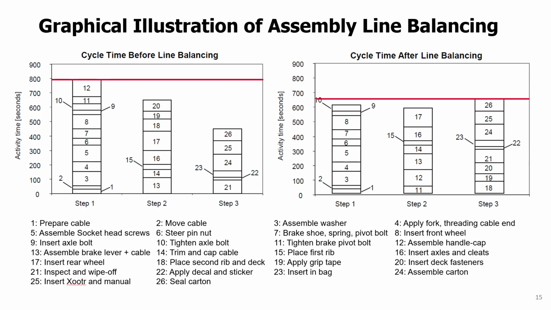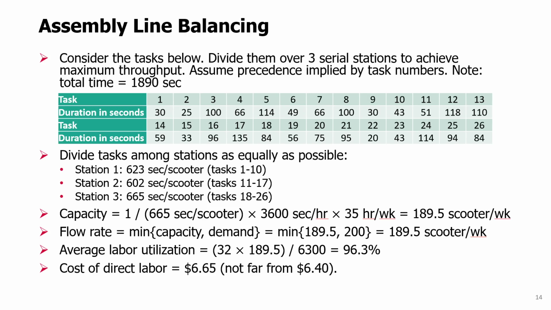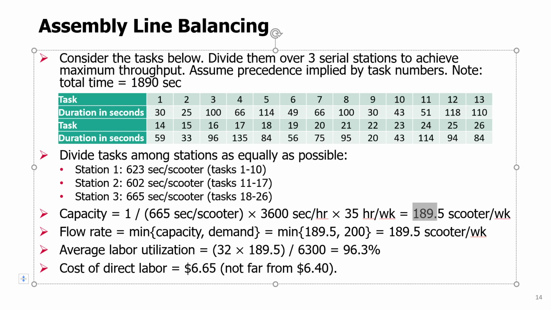When the demand increased and the capacity became insufficient to match the demand, this is when it became necessary to balance the assembly line in order to increase our flow rate. We increased the capacity, remember, from 161 to 189.5. And if the demand is 200, with this, we're able to satisfy much more of the demand than before.